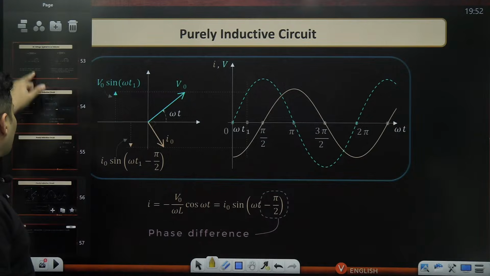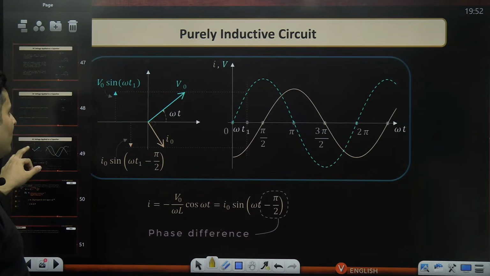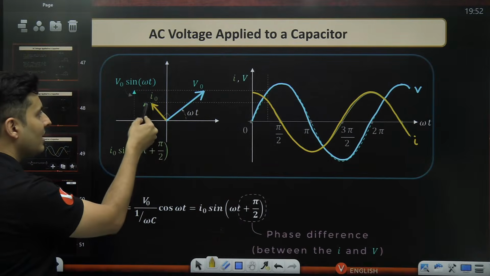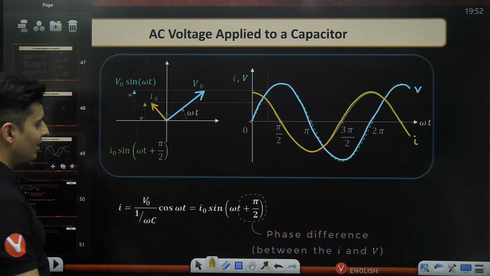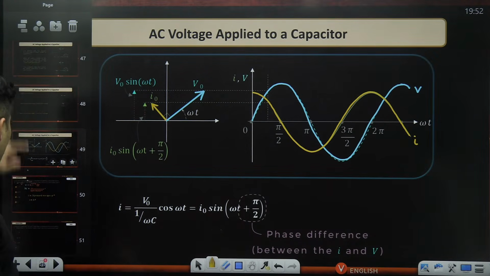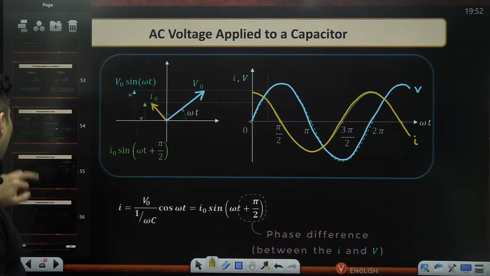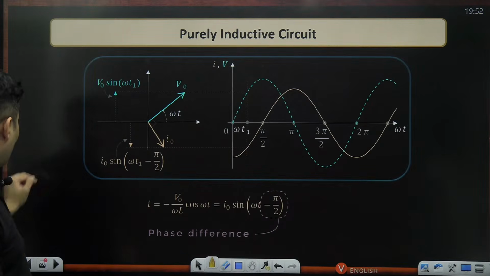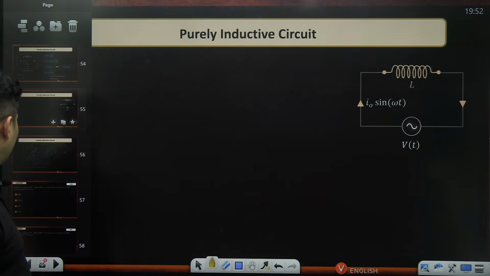If you remember, for a capacitor, try to see the same thing. This is for an inductor, right? For a capacitor, current was ahead of the voltage. So it's exactly opposite for an inductor, guys. It is exactly behind. Now, what happens in case of an inductor? Let me also mention that.